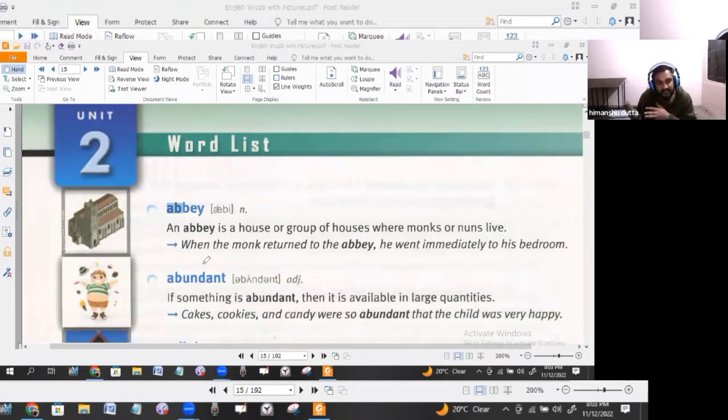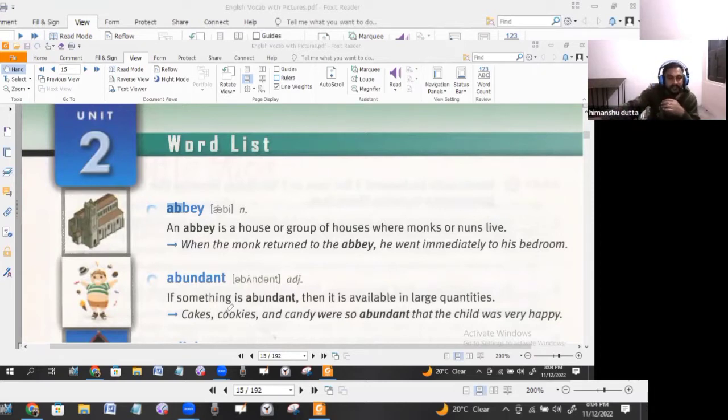In both cases, the people who are sages, the people who are priests, the people who worship Almighty God, they live in an abbey. So any place where they live like that, that is an abbey.